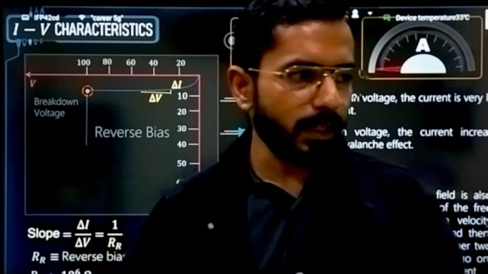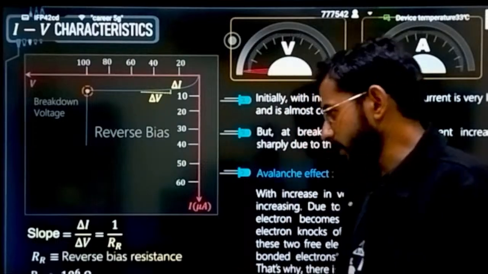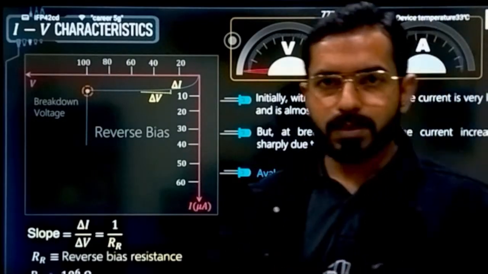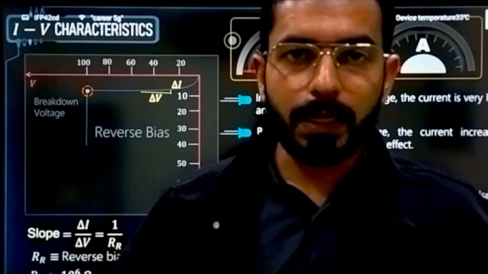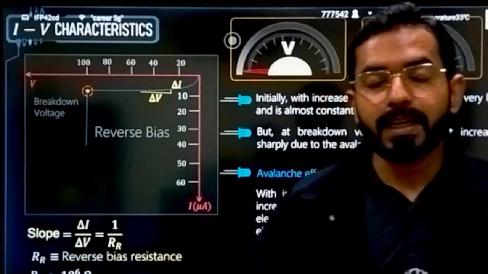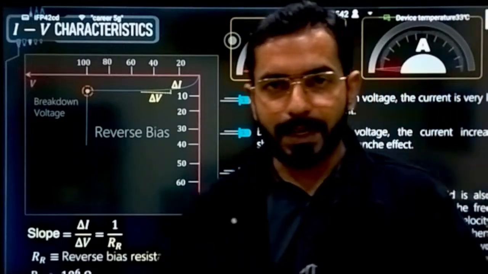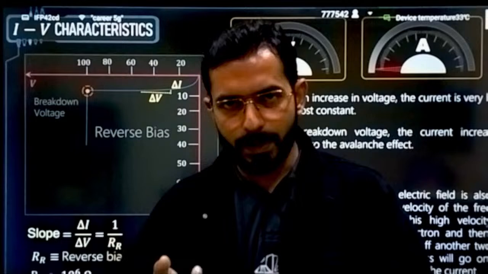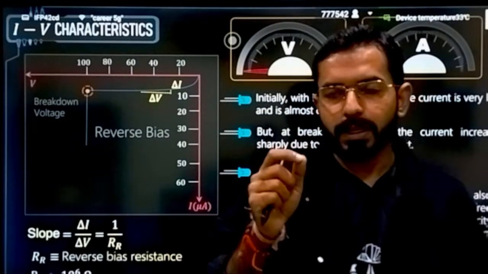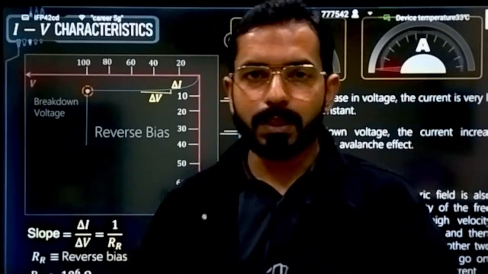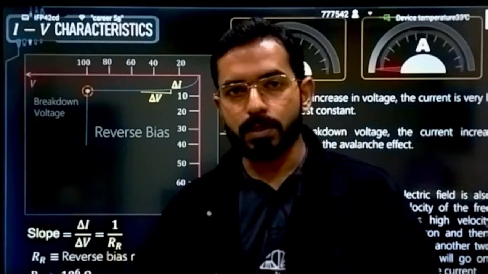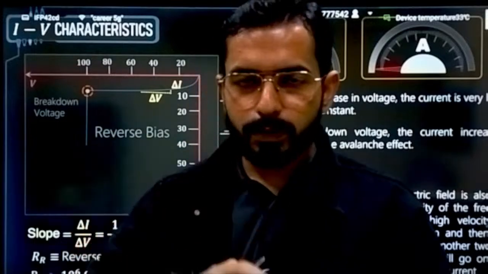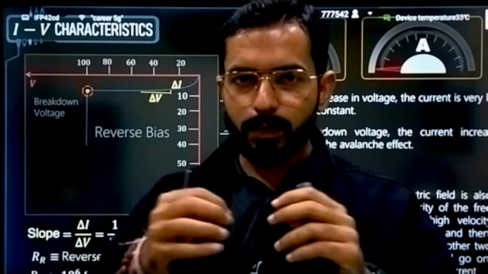So there are basically two kinds of breakdown you have to understand. One is Zener breakdown, the second is avalanche breakdown. So let's see what avalanche breakdown is. What actually happens when you increase the potential difference across the PN junction diode is that the kinetic energy of the electrons present there increases. The kinetic energy keeps increasing, because if you increase the potential, obviously the energy will also increase. That kinetic energy of the electron lets it collide with the other bonds, and it will start breaking the bonds. So I can say more electrons will get free. If more electrons get free, all of those will gain higher kinetic energy, and it will make a chain.